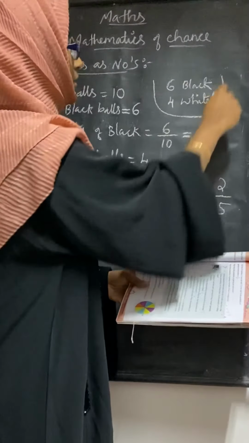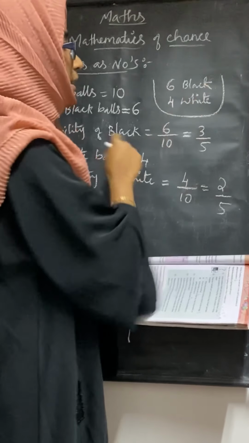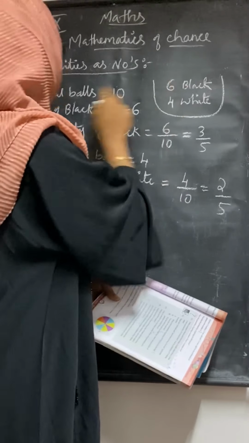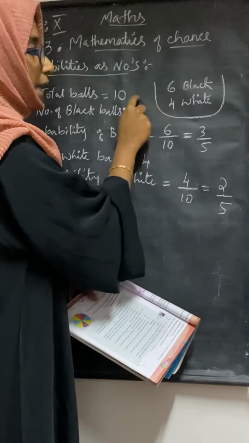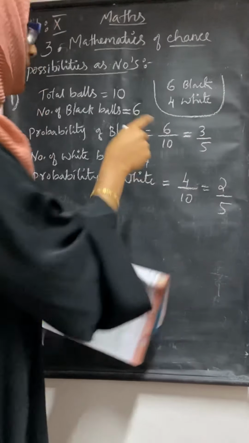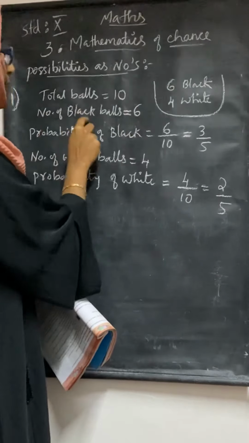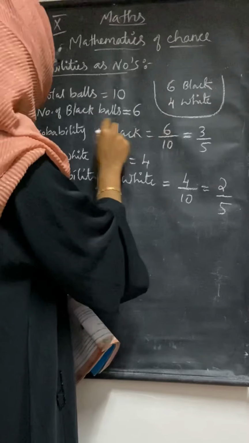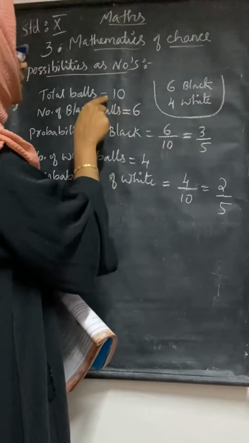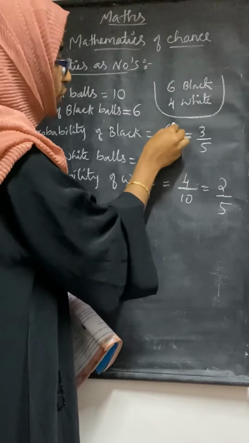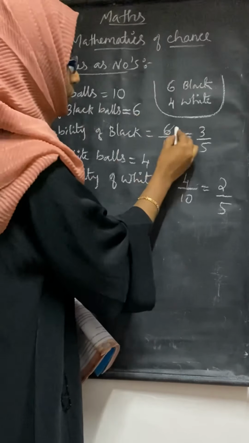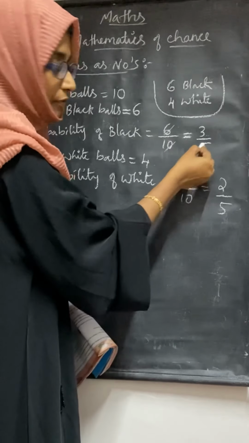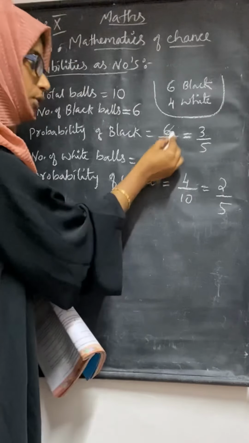So we have to draw this, with the drawings you have to do at the side, 6 black and 4 white. Now before doing the probability, we want to know the total number of balls. So total balls we can write as 10, 6 plus 4, 10. So first question, what is the probability of black? Before that, what number of black balls, how many? 6 you have to write. Then probability of black will be 6, the black balls, divided by the total balls, 10. This you can make shorter by dividing. When you divide by 2, you will get 3, since 3 2s are 6, and when you divide by 2, you will get 5, since 5 2s are 10. Like that you can make it shorter, or else you can write this also.